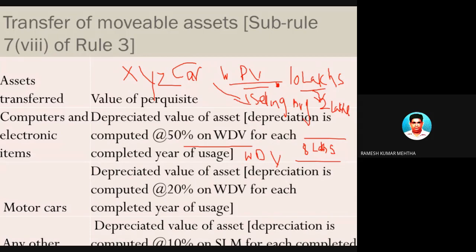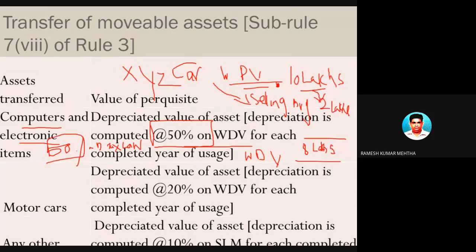Number two, if the movable asset is a computer or electronics, please remember that for every year of usage of a computer or electronic gadgets, the depreciation rate is 50%. This rate is as per the rules of tax laws. It is not decided by me or by you, so you have to remember this by heart.